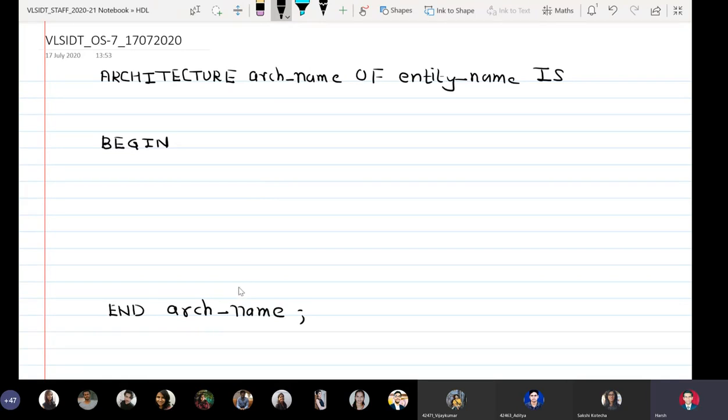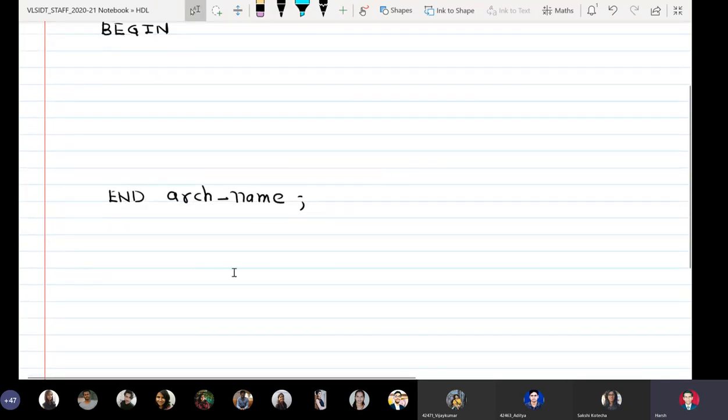We can say that the architecture name can be entity_name_arch.